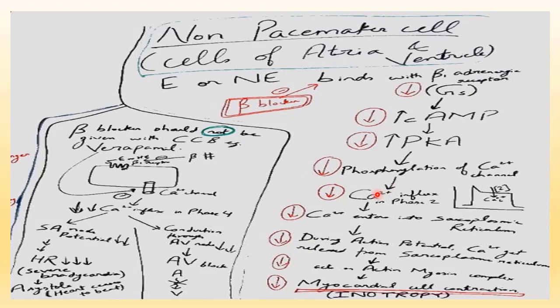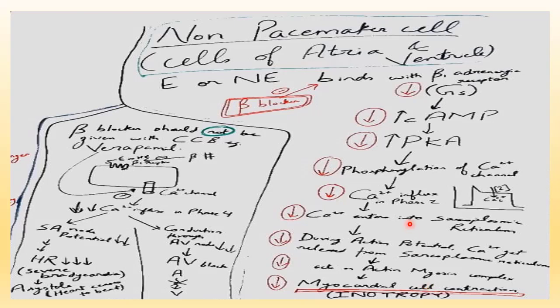In action potential, this calcium influx is happening in phase 2. This is phase 2. In action potential of atrial cell and ventricular cell, this phase 2 is due to calcium influx. When calcium enters inside the cell of atria and ventricle, then calcium enters into the sarcoplasmic reticulum. And during action potential, this calcium gets released from the sarcoplasmic reticulum. It acts on actin-myosin complex inside the cell, and that results in myocardial cell contraction. And the property of this myocardial cell contraction is known as inotropy.